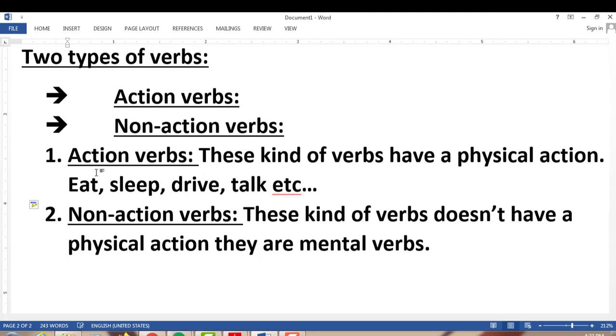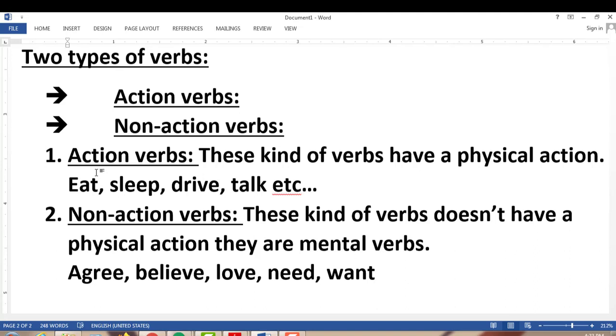When you agree with someone, you agree in your mind, right? You believe something, you believe it in your mind. You love something or someone, you love it in your mind. You need something, you need it in your mind. It's a mental verb. You want something, you want it in your mind. So these are all non-action verbs.